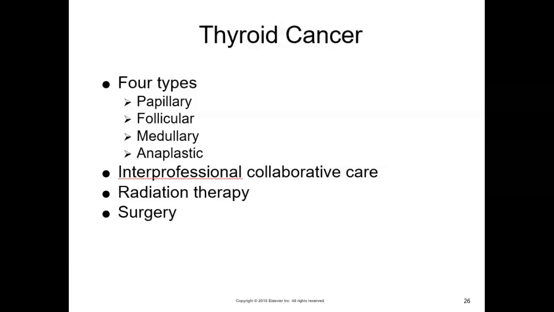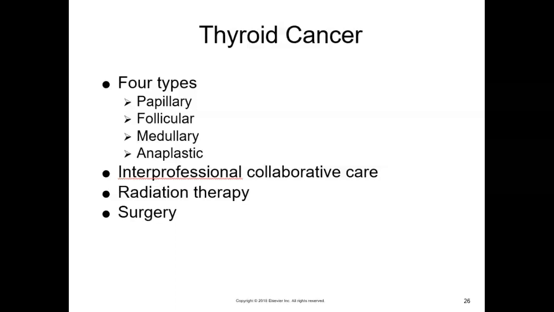Papillary carcinoma is the most common type of thyroid cancer and occurs most often in young women. It is a slow-growing tumor that can be present for years before spreading to nearby lymph nodes. When the tumor is confined to the thyroid gland, the chance for cure is good with partial or total thyroidectomy.